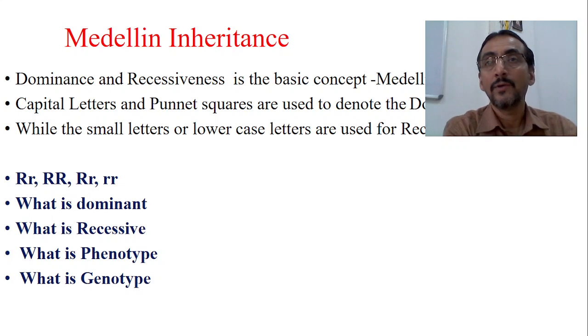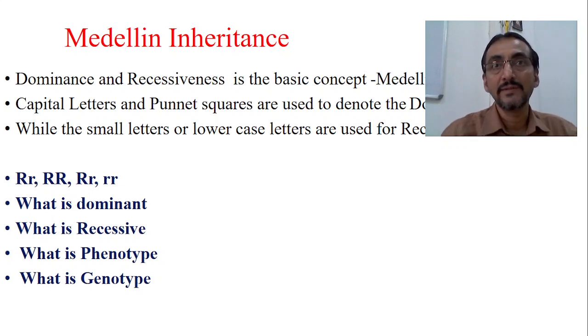Okay, now these fuse together in the zygote. We know that the father's gene is giving the black color and is a dominant one, and the mother's gene is giving the brown color and is a recessive one. But in the child, the color of the hair will be black, because the father's gene is a dominant gene responsible for the black color, whereas the mother's gene is a recessive gene for the brown color.